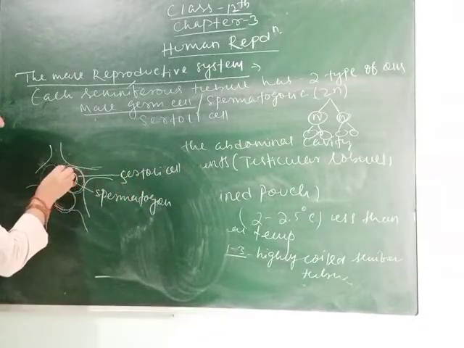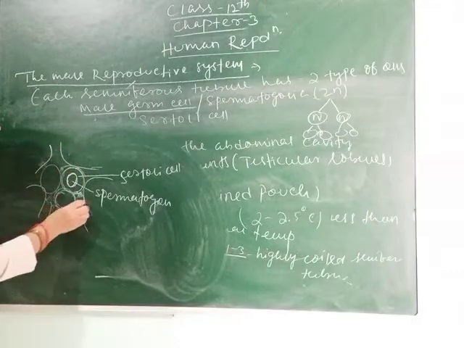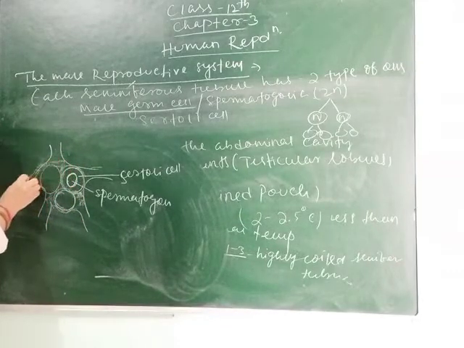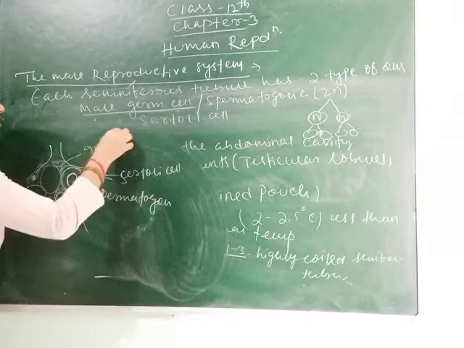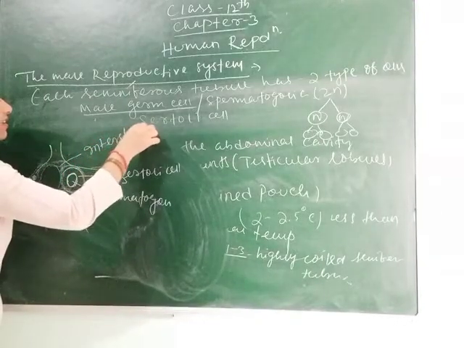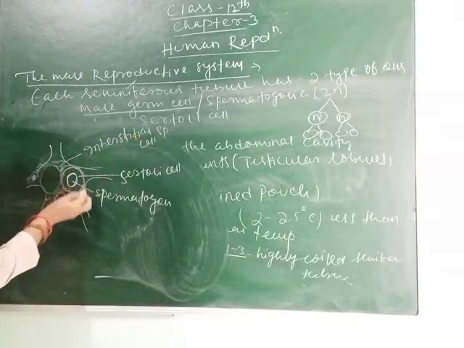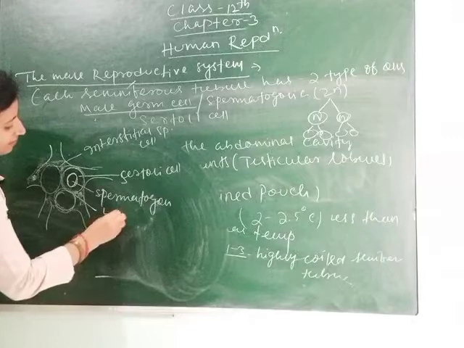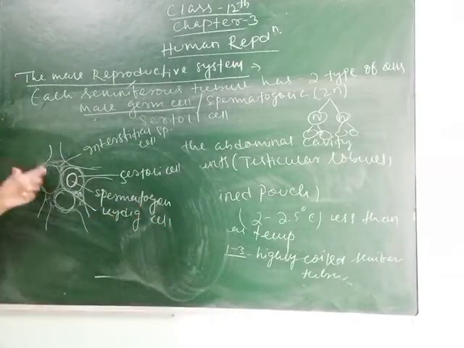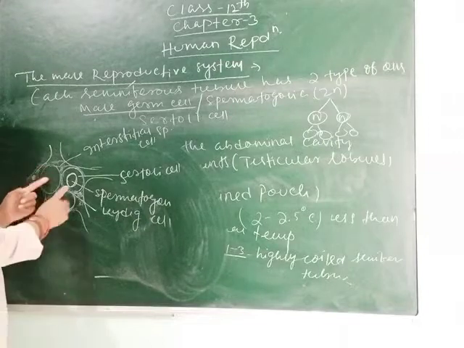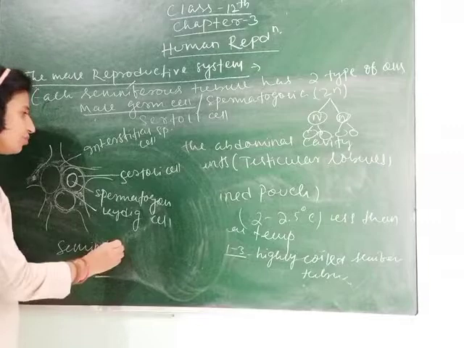And outside the Sertoli cell, you can see this, they are called the interstitial space or cell, and they form the Leydig cell. This is a sectional view of the seminiferous tubule which we are studying now.